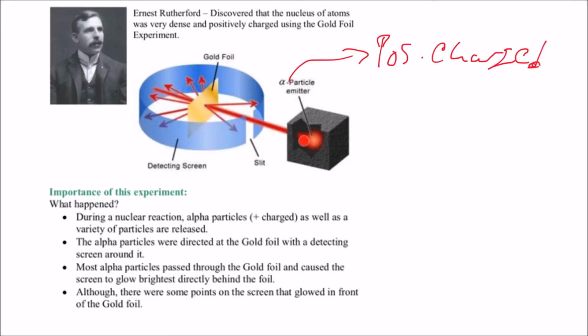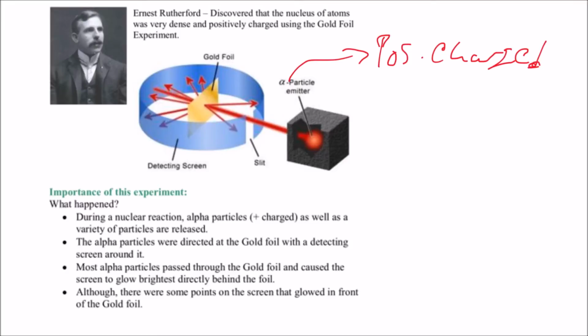the alpha particles would shoot out and go towards the gold foil, and most of the time they'd go straight through, and the fluorescent paper would fluoresce right behind the beam here where this opening is. They would fluoresce right here. But every now and then they would fluoresce at different spots on the fluorescent paper. And so Ernest Rutherford was wondering, why did that happen?